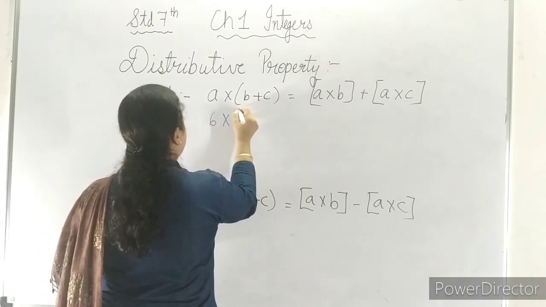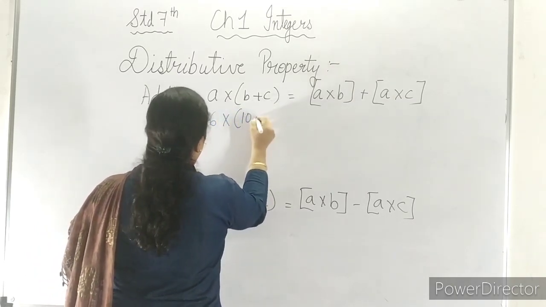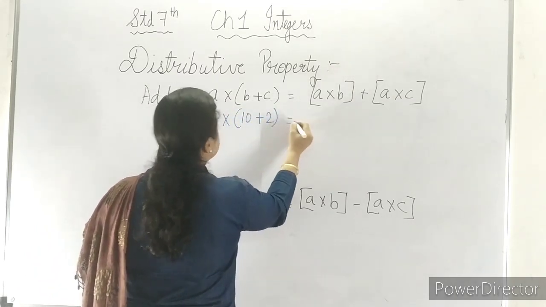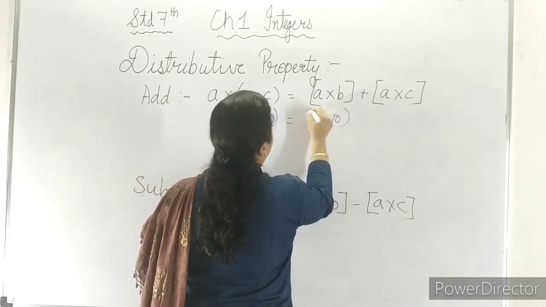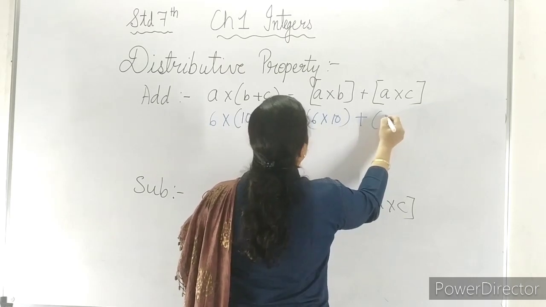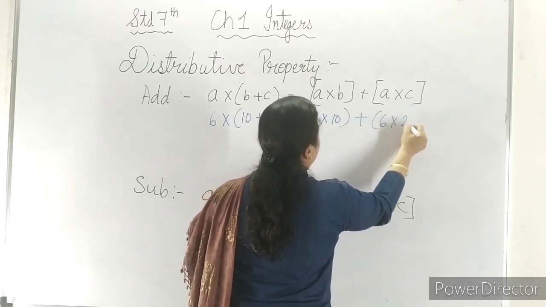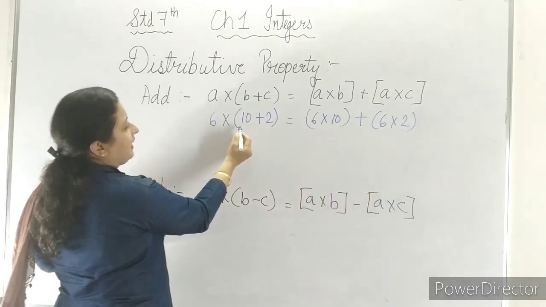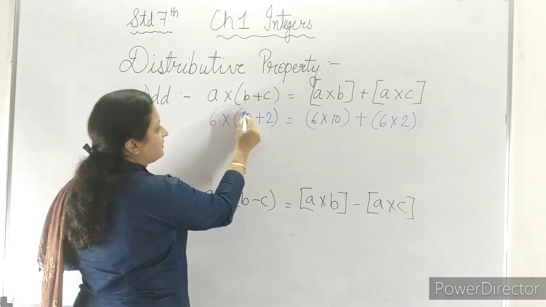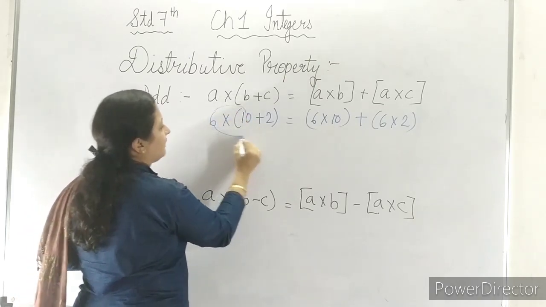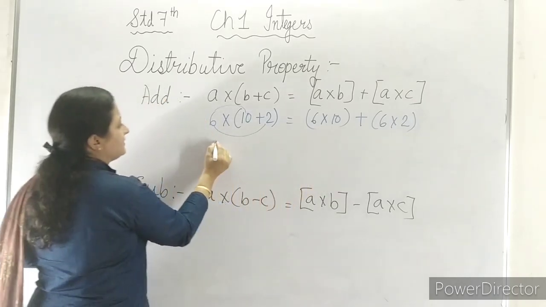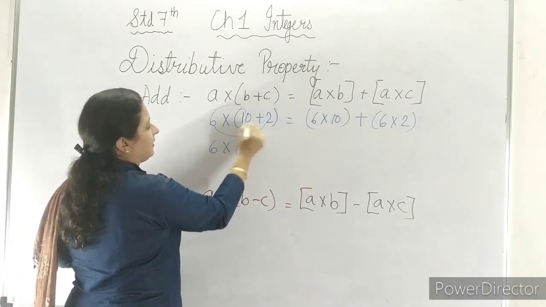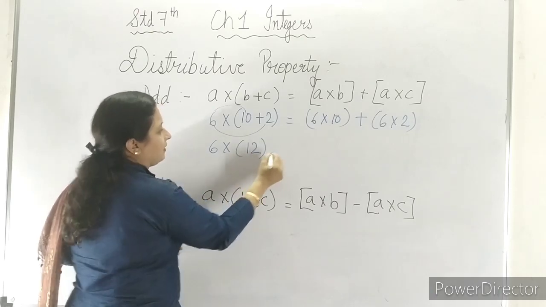6 multiplied by 10 plus 2 is equal to 6 into 10 plus 6 into 2. That means we can take this 6 once with 10 and then once with 2, or we can do it directly. 6 multiplied by 10 plus 2, that is 12.